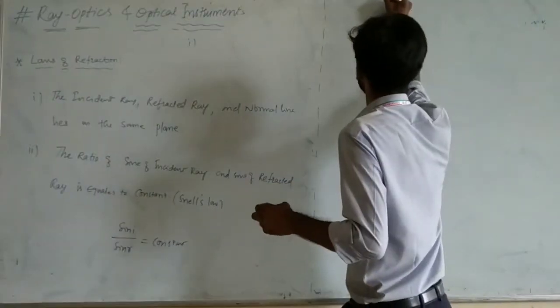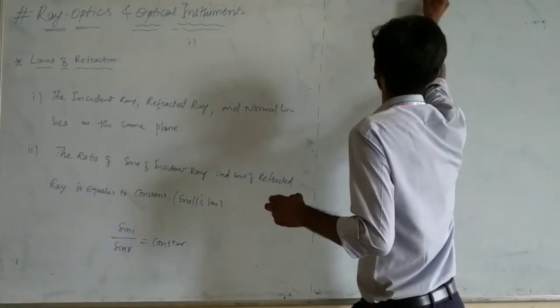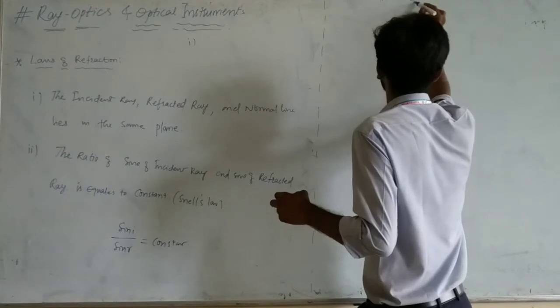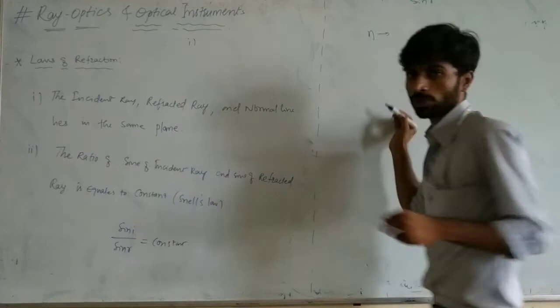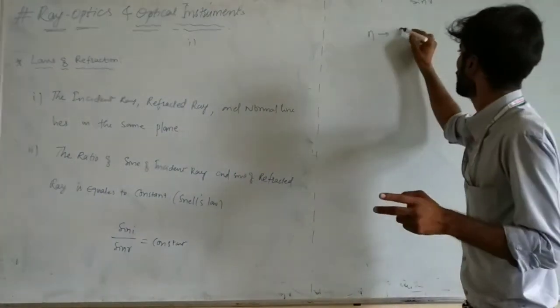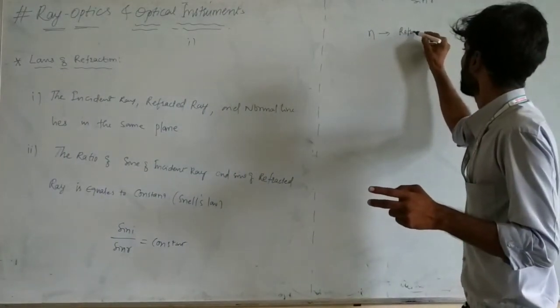So now n is equal to sin i divided by sin r. So now this eta, what is eta? Eta is your refractive index.